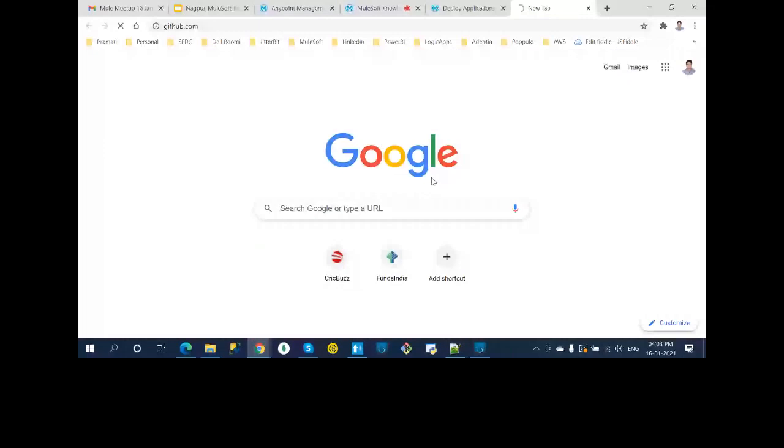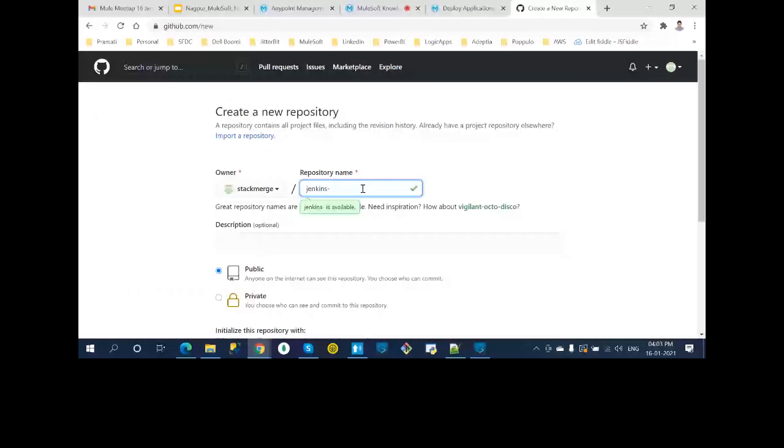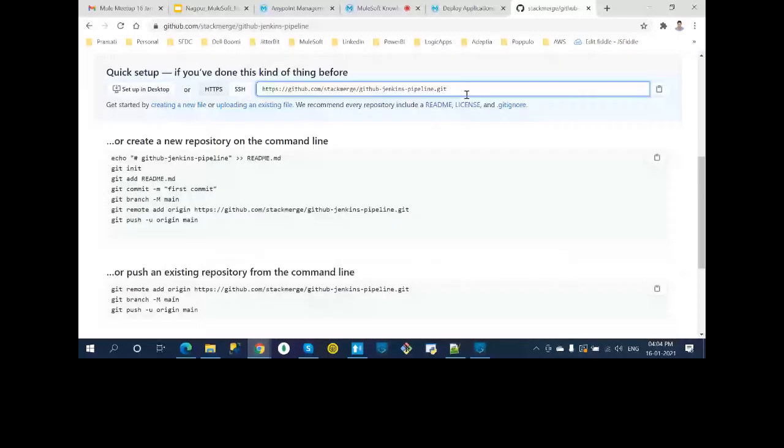You can go here and create a new repository. I'll name it Jenkins hyphen... Let it be private, I don't want to make it public. Create. Okay, I have created it. Let me copy this, I want this.